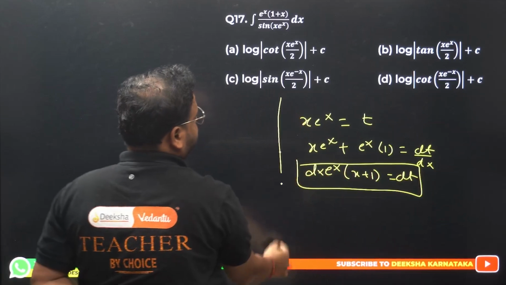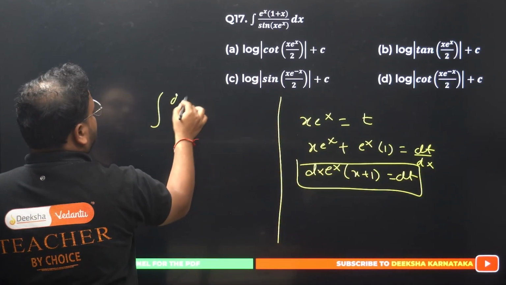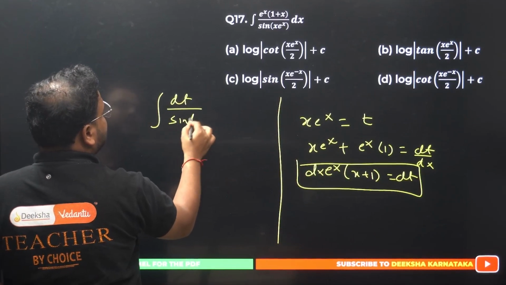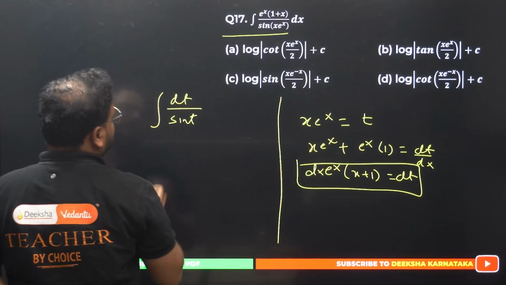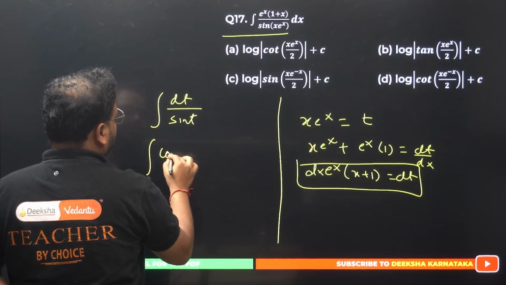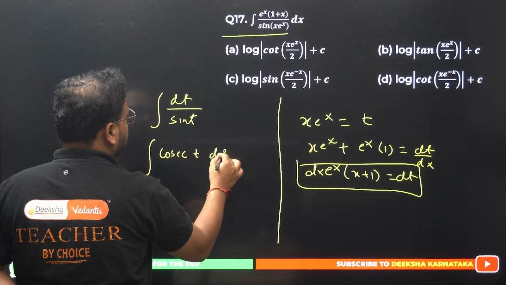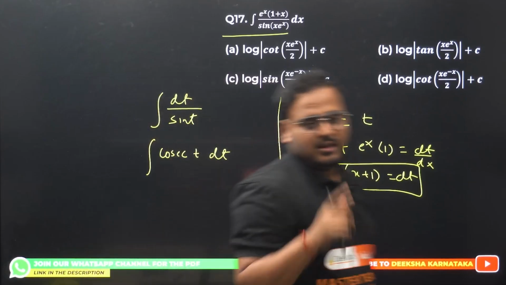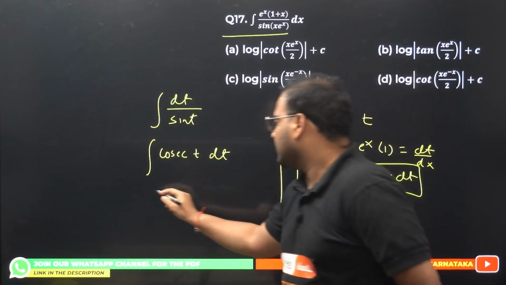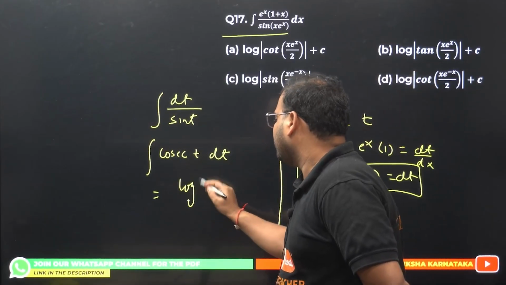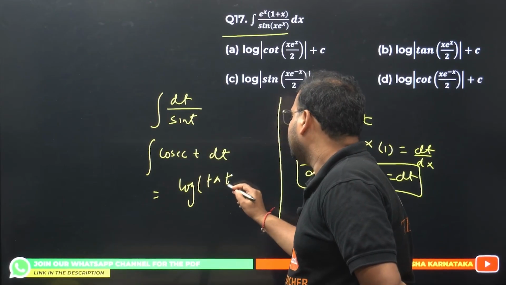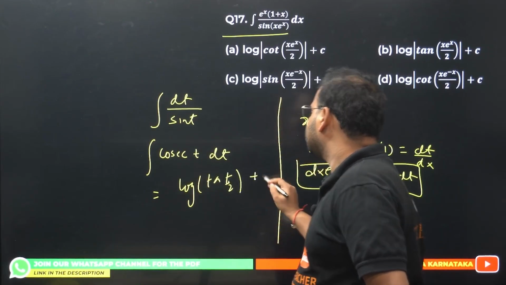Have a look. This question becomes dt upon sin t. dt upon sin t, what is that? Cosec t dt. I just wrote the formula for this. Remember? It was nothing but log of tan t by 2 plus c.